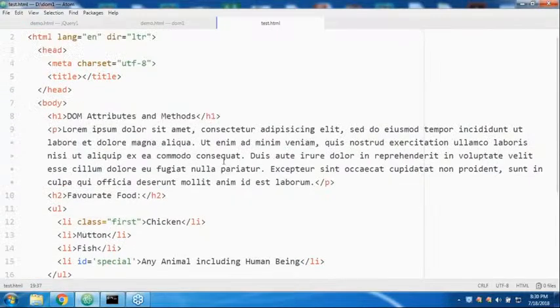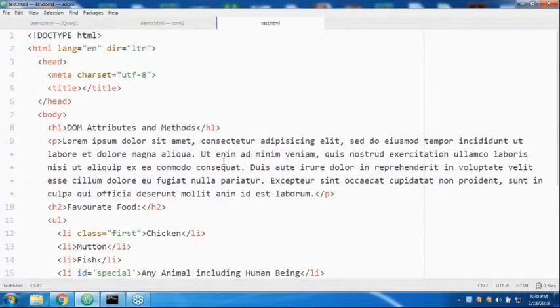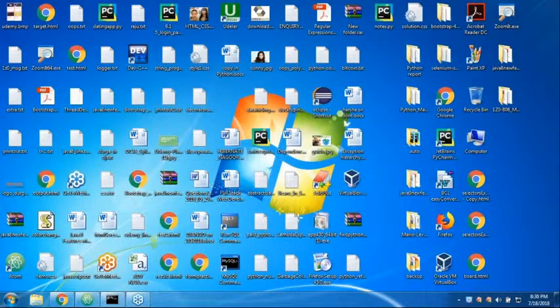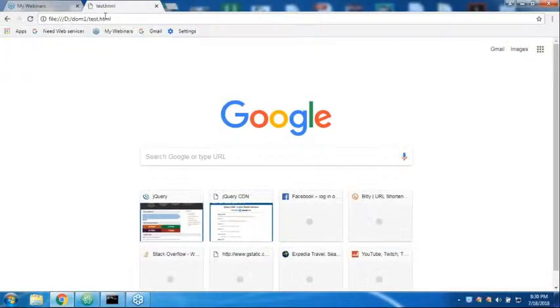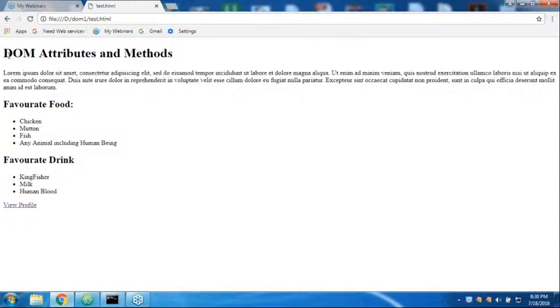Sir, this is the simple HTML. Let me open this HTML page. If I open this HTML page, that's all it looks like, right?